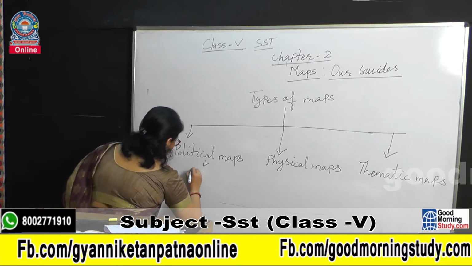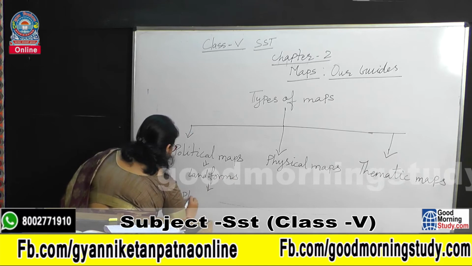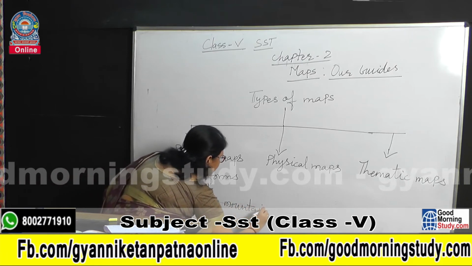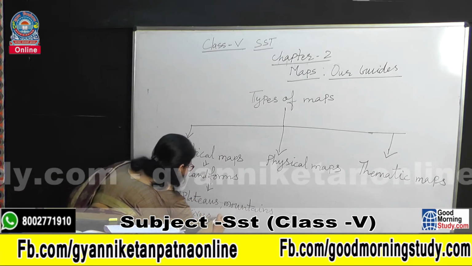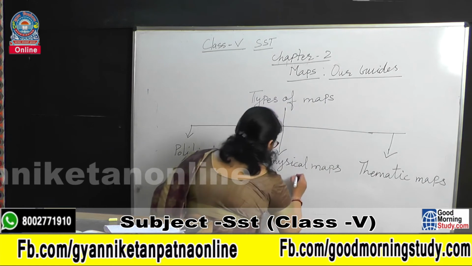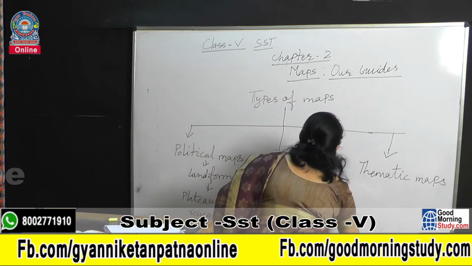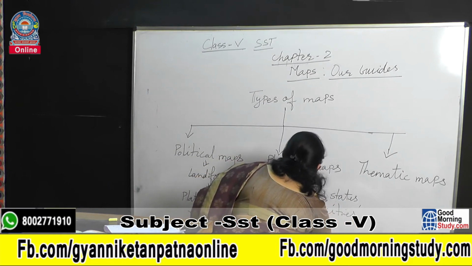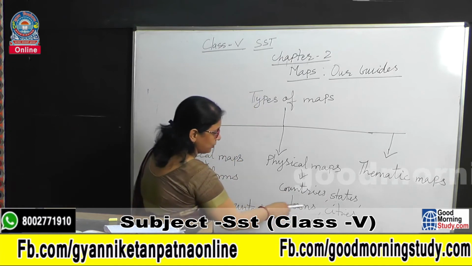It shows the landforms, plateaus, mountains, etc. Okay, rivers, plains, etc. And physical map shows the boundaries of the countries, states, towns, cities, etc. Okay, means physical map shows the boundaries of any countries, states, towns, cities, etc.